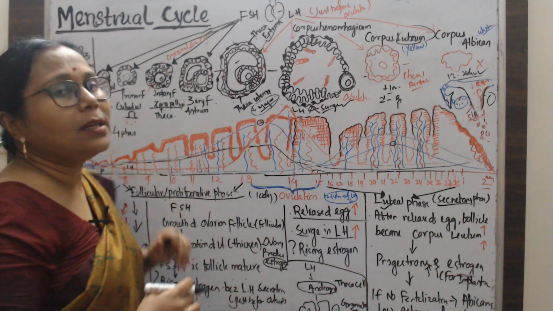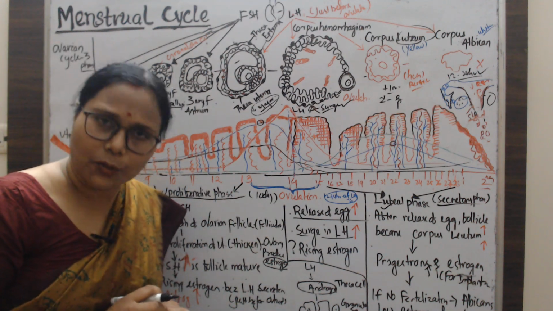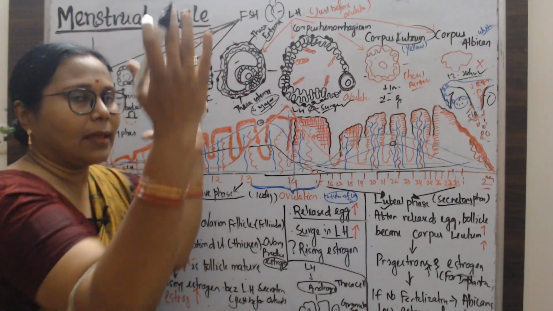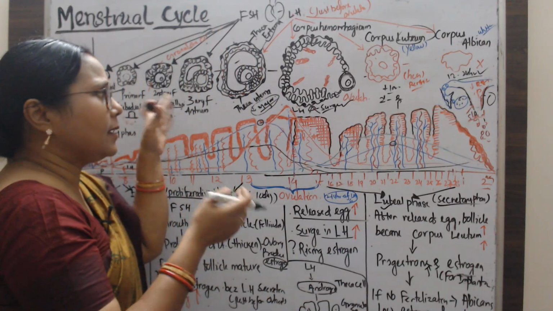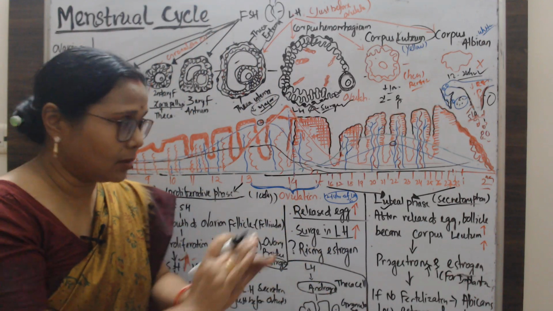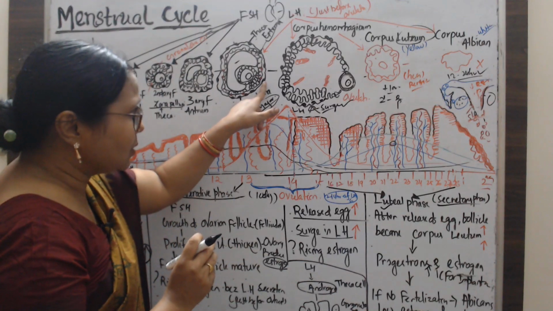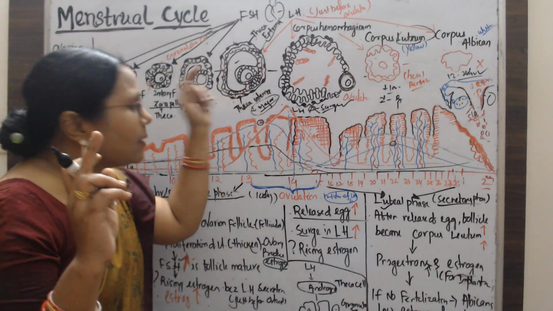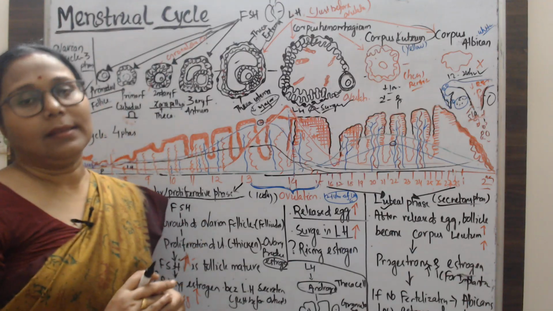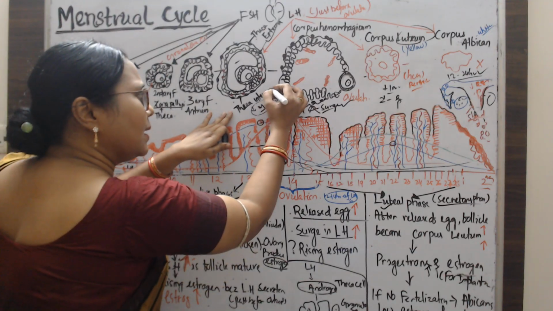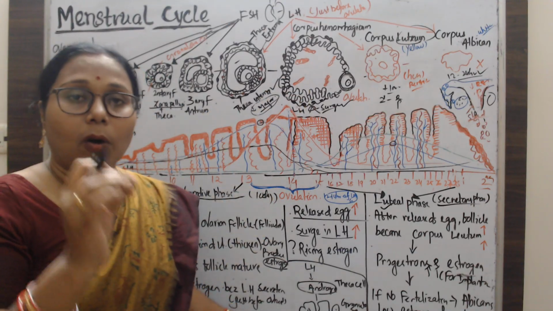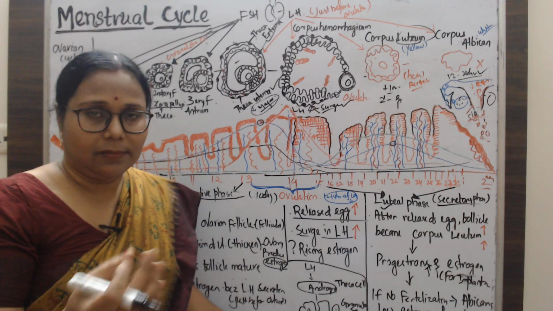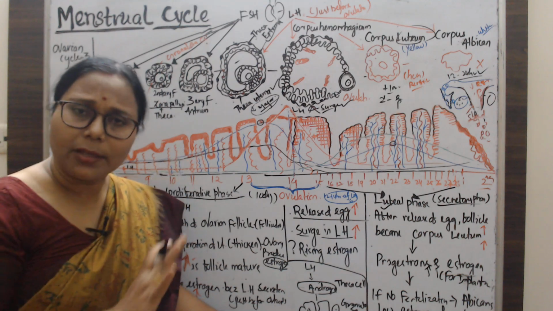Next, the mature Graafian follicle. Here the antrum expands and the oocyte touches the wall. In the outer layer we find the theca externa, and there is also the theca interna. The theca interna has a hormonal effect: it helps to increase the estrogen level, which will be discussed in the uterine cycle.